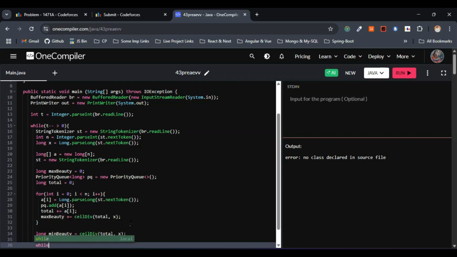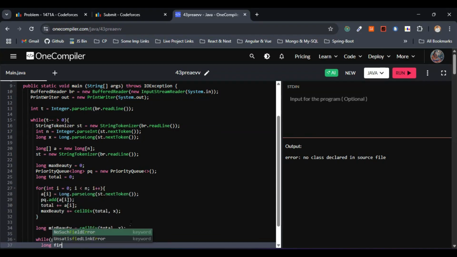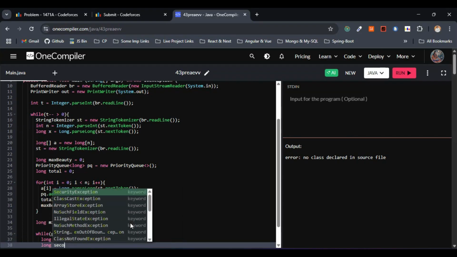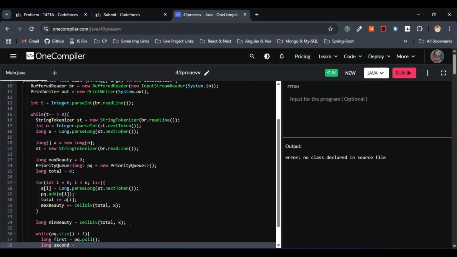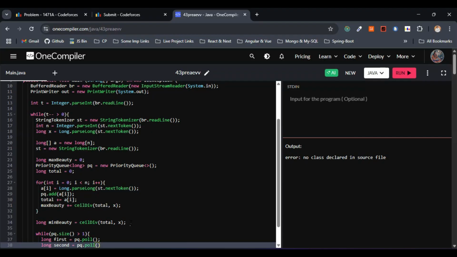So here in this case, I'll just go with while pq dot size is greater than 1, then let's go with long first equals pq dot poll. And this is going to be long second. Let's assign this one to pq dot poll as well.